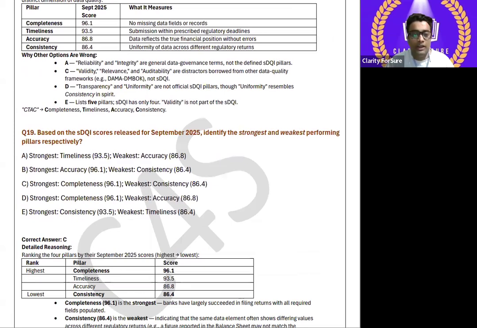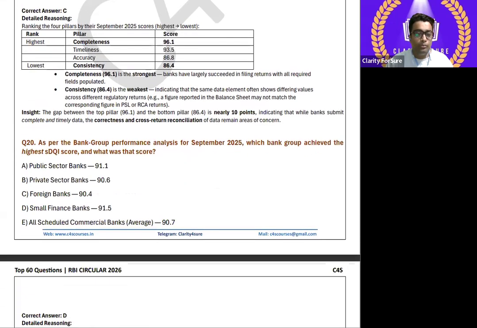Based on the sDQI scores released in September 2025, identify the strongest and the weakest performing pillars respectively. So see, that is why I said data is very much important. So what was the strongest? Completeness, that is 96.1%, and the weakest? Consistency, it was 86.4%. So you can understand why I'm telling you to emphasize more.